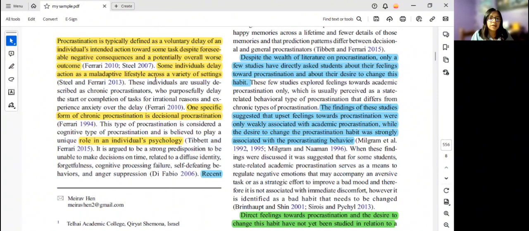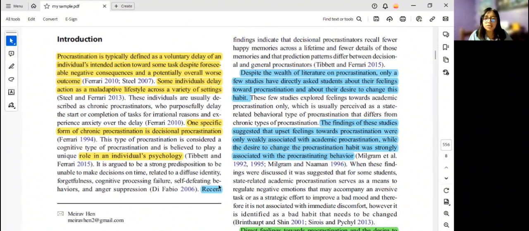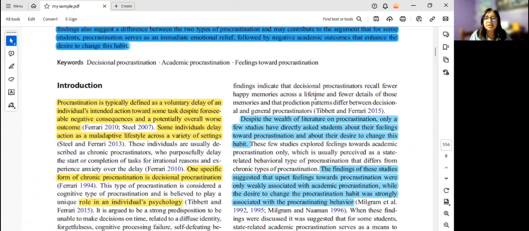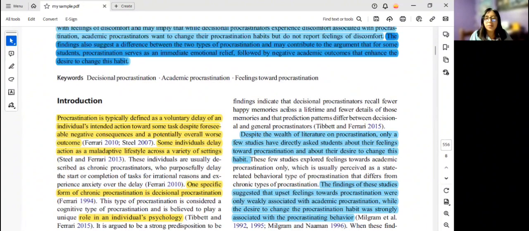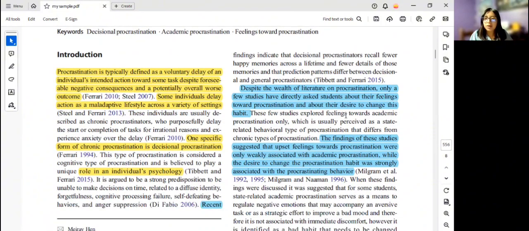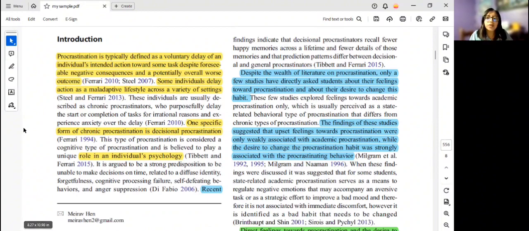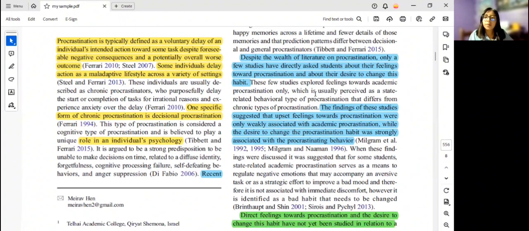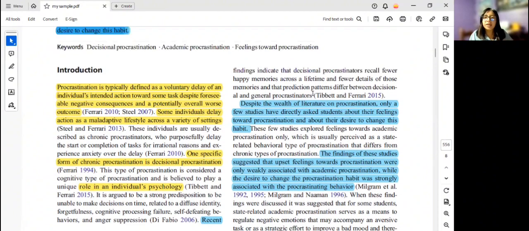Also, here we find theoretical support for the study, compared with other authors who did previous research. Here we have recent findings indicating that decisional procrastinators recall fewer happy memories. Despite the wealth of literature on procrastination, only a few studies have directly asked students about their feelings, few exploring feelings toward academic procrastination. So they are telling us that previous studies about procrastination were conducted, but they don't explore the topic that this journal article is going to.